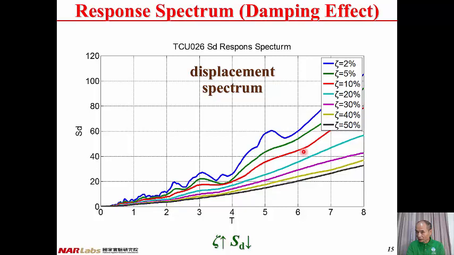And this is for 10%, 20%, 30%, 40%, and 50%. You can observe from all these curves that when the damping ratio becomes higher, the response of the structure becomes lower. And this is the displacement spectrum.